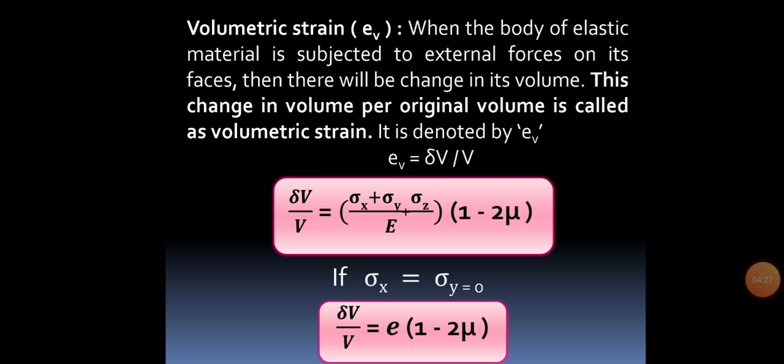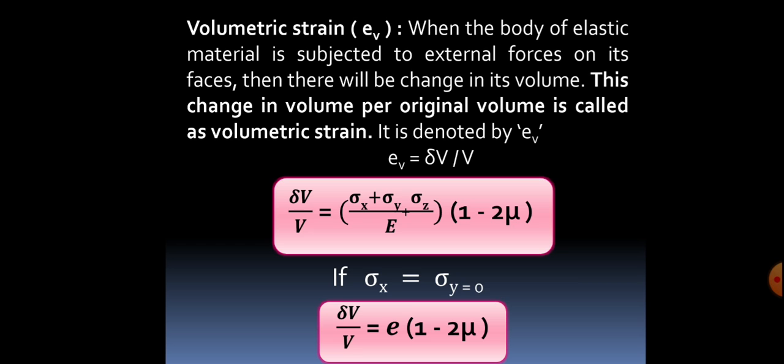Then students, volumetric strain. When the body of elastic material is subjected to external force on its faces, there will be a change in its volume, and this change in volume per original volume is called volumetric strain. It is denoted by the letter EV. It is simply defined as the ratio of change in volume to the original volume.